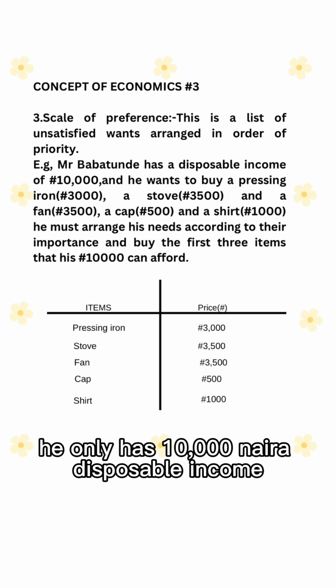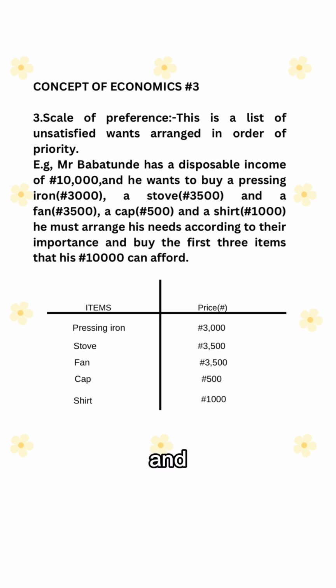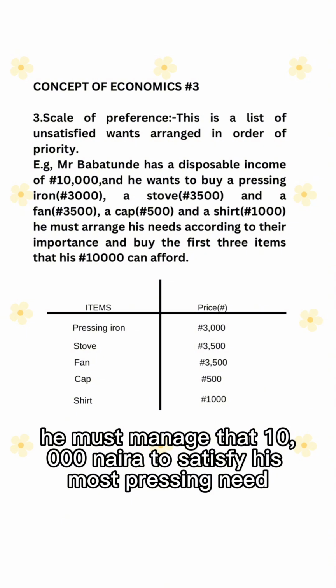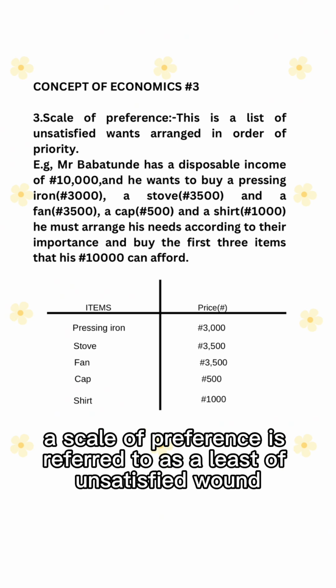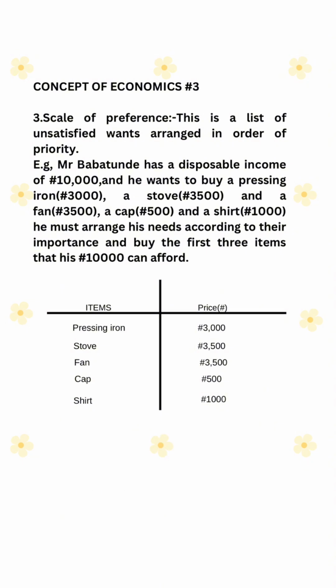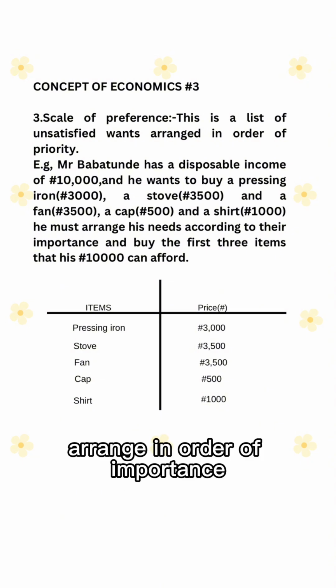He must manage that 10,000 naira to satisfy his most pressing needs and forego the others. That is why a scale of preference is referred to as a list of unsatisfied wants arranged in order of importance. All right, thank you.